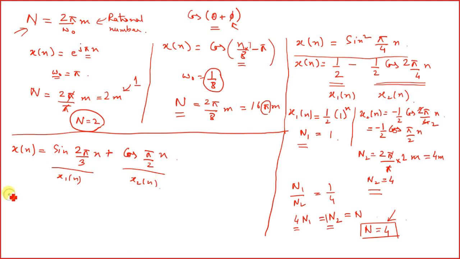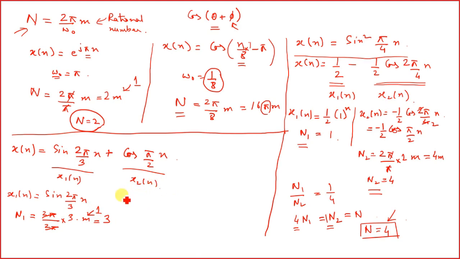So for x1[n], which is 2 pi by 3 n, our N1 equals 2 pi by 2 pi multiplied by 3 into m, which is equal to 3, considering that m is equal to 1.